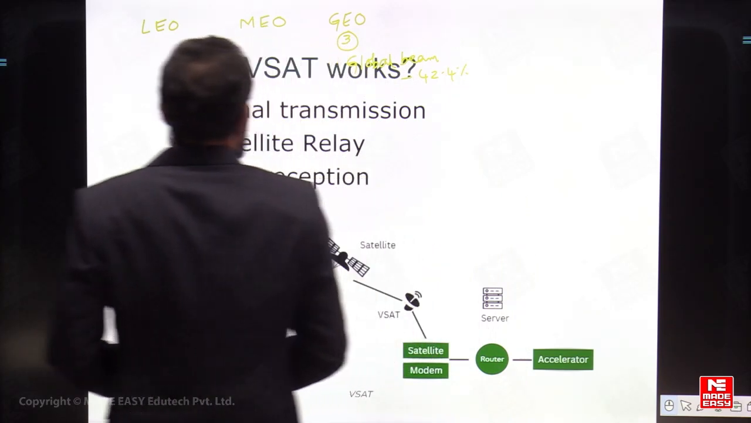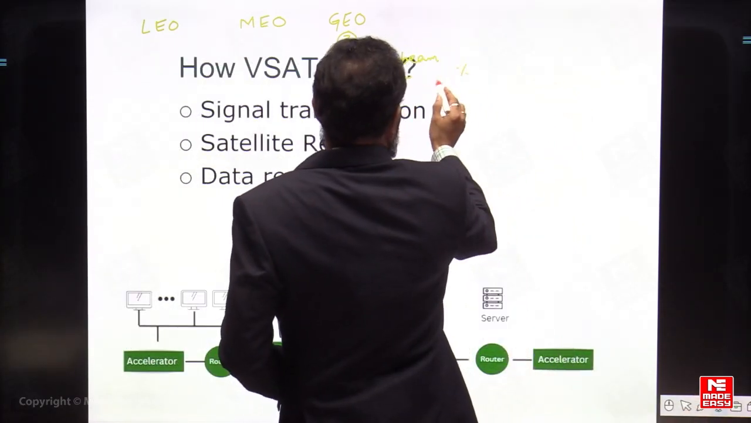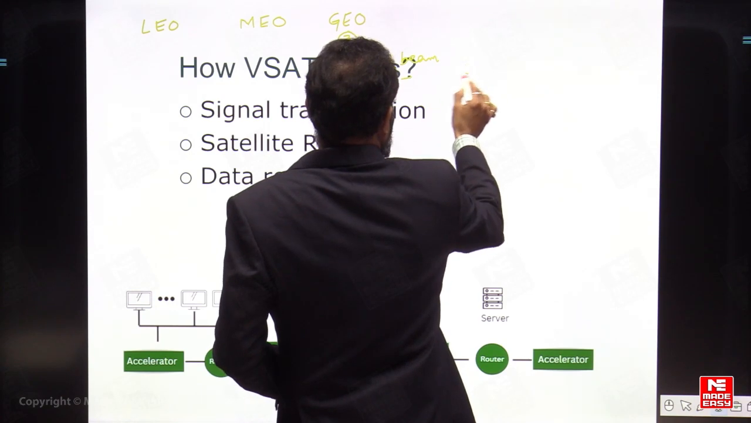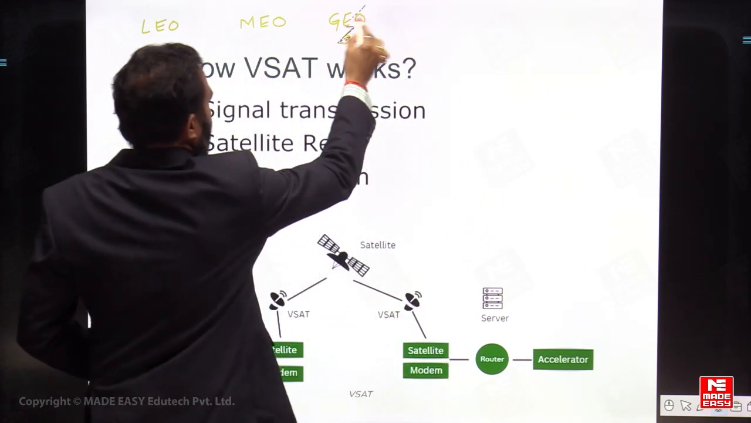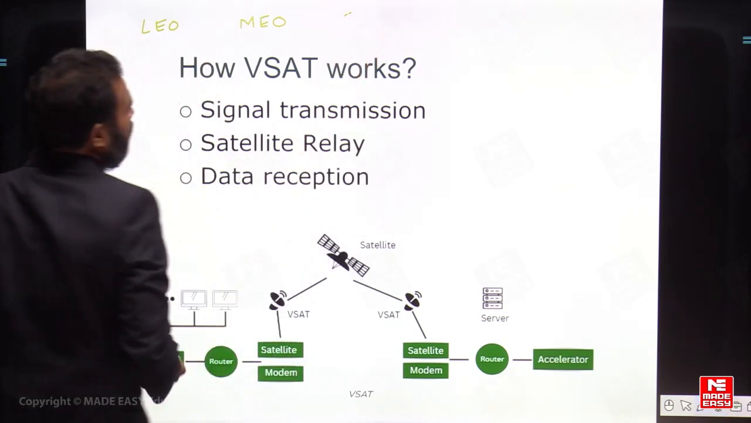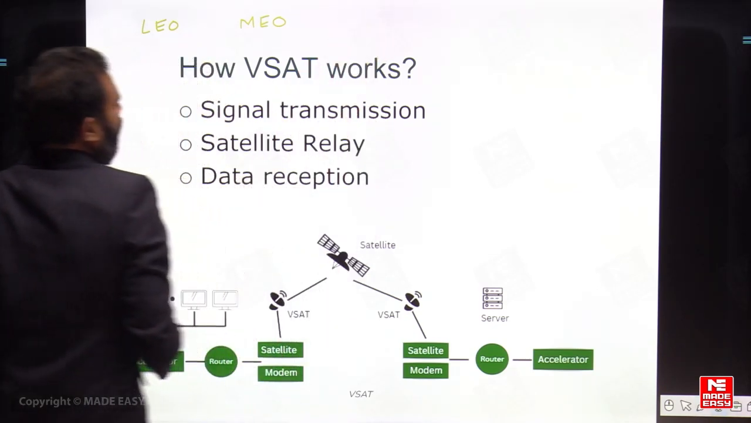So how VSAT works, we can see here. When you talk about the VSAT, the first thing that we can see here is... Right. Now we are going to be discussing how the VSAT works.